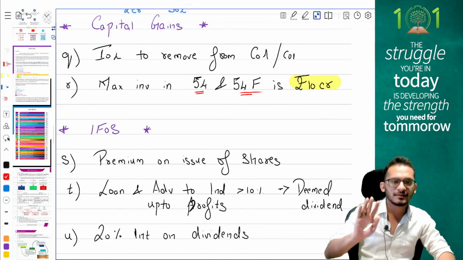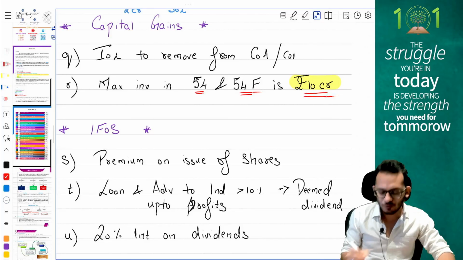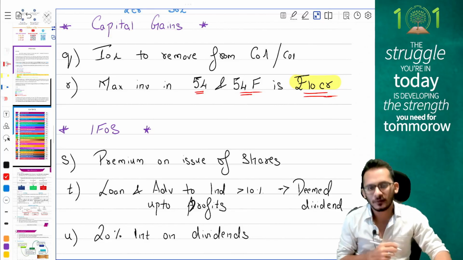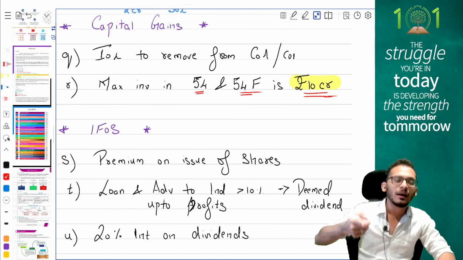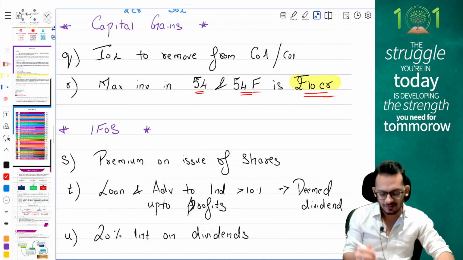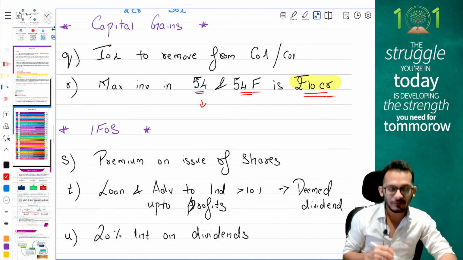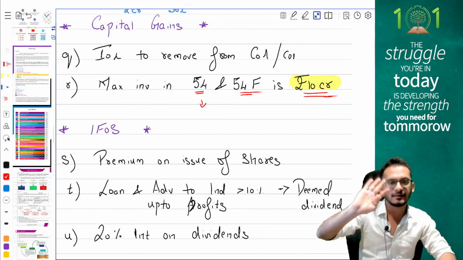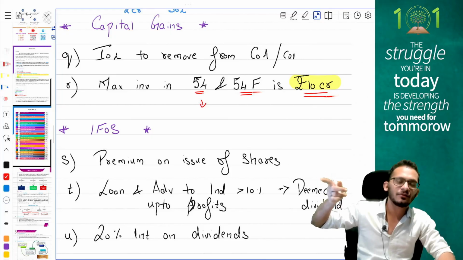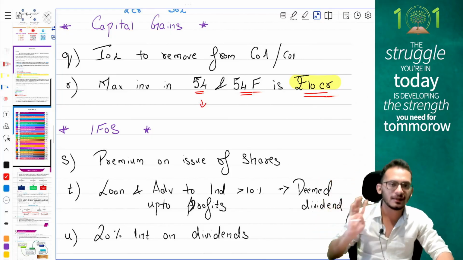you can only invest up to a maximum of 10 crores. Please make sure that you apply exemption only to that extent. So if the investment in section 54 is given as 15 crores, restrict it to 10 crores. And if the exemption in 54F is given, then you have to proportionately reduce it.